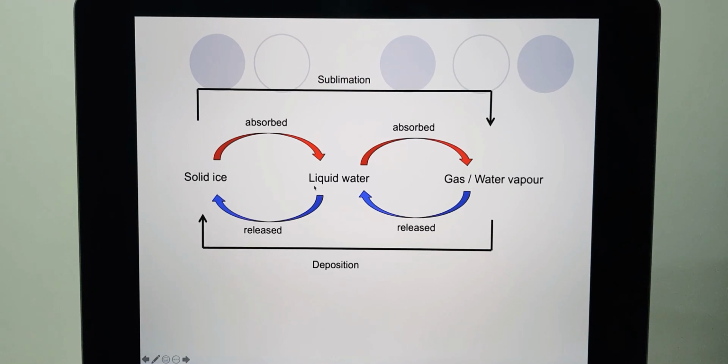And from liquid water to become ice, when you want to freeze the water, the heat will be released from liquid water and it will become solid ice under frozen temperature. And the process from water vapor directly to solid ice is known as deposition. So that's the end for chapter number 5.